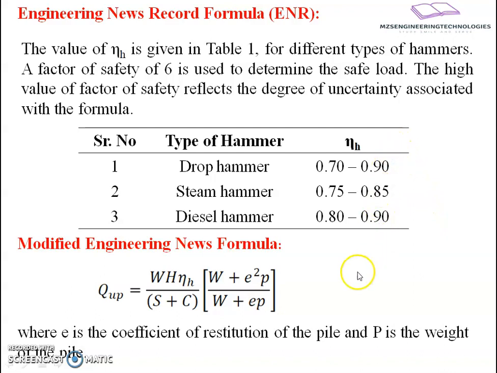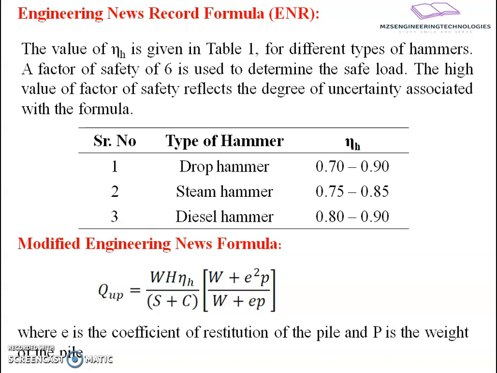This was further modified with reference to the effect of restitution. What is restitution here? It is nothing but the rebound of the hammer after the application of the load. When the hammer is put on the head of the pile, to protect the head of the pile, sometimes we provide a jacketing called a helmet or a cushion, so that the material near where the force is applied will not burst or crack.